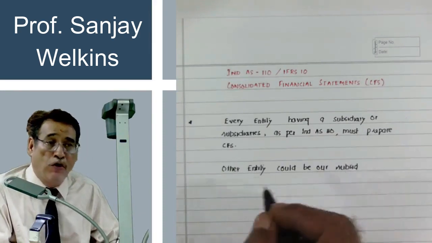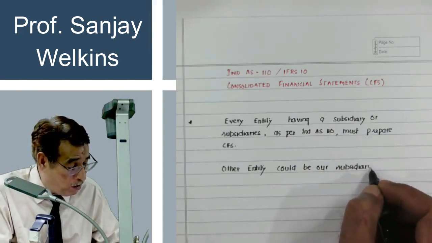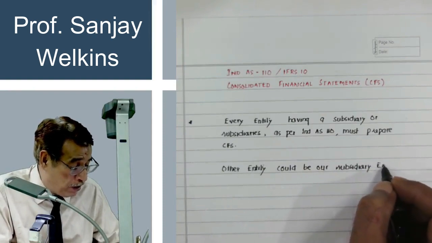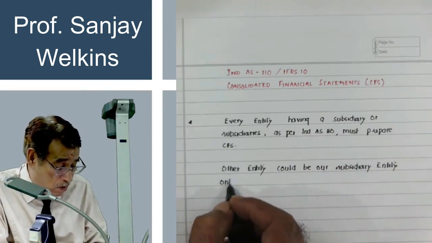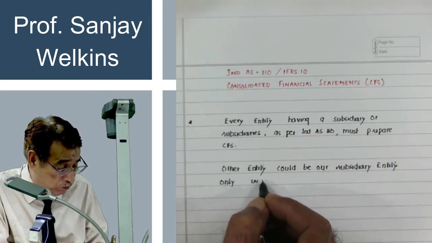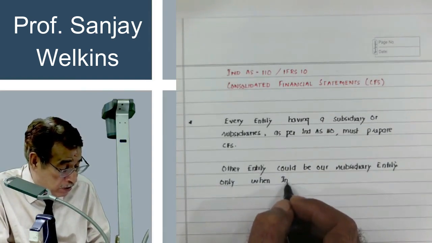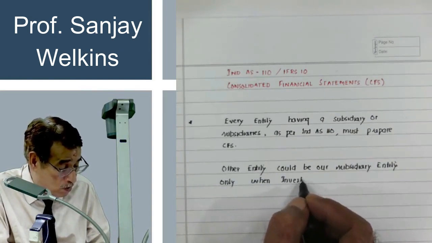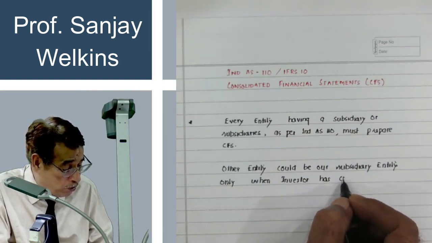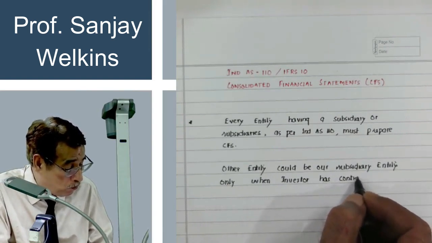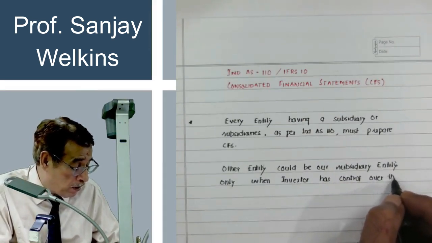When we have control over that particular entity, other entity could be our subsidiary entity only when the investor has control over the other entity.